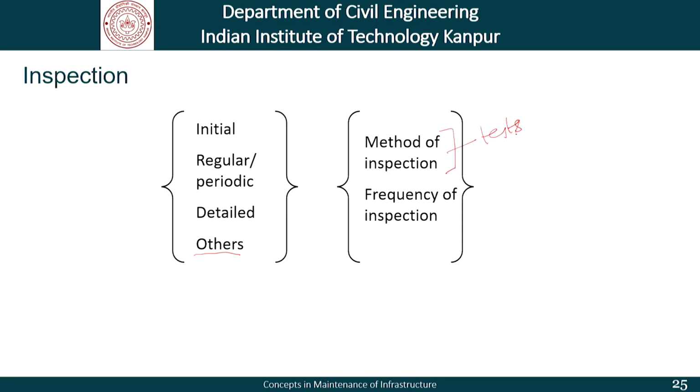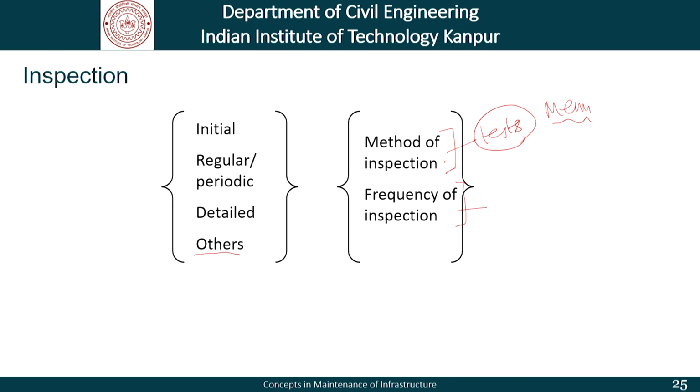tests that are going to be carried out. That is what I call the menu card. What should be the tests carried out, whether, if it was a concrete structure, it was only Schmidt-Hammer kind of rebound tests or ultrasonic pulse velocities and so on and so forth. There are different tests. What is the frequency of inspection? The regular inspections could be carried out every month. Detailed inspections could be carried out as and when required or at least every year.